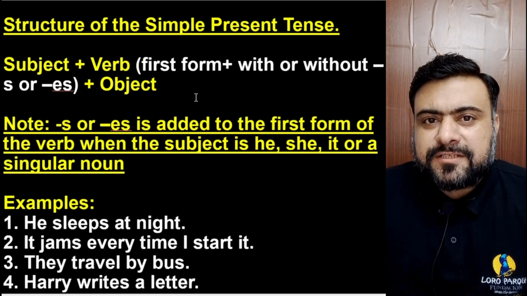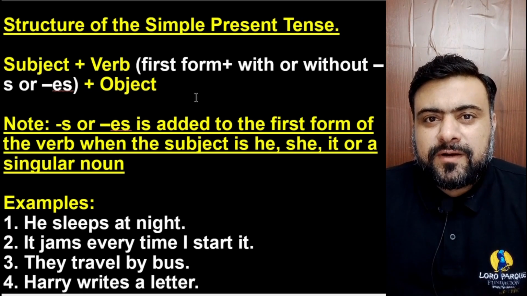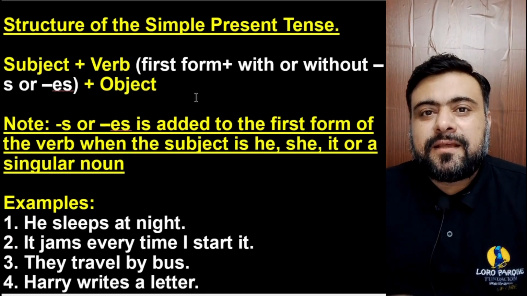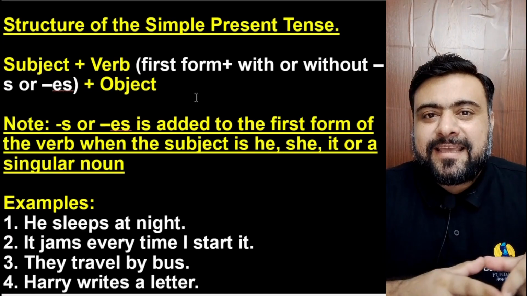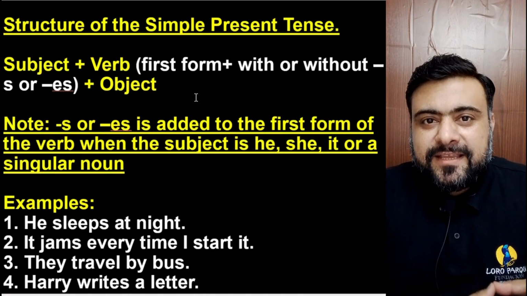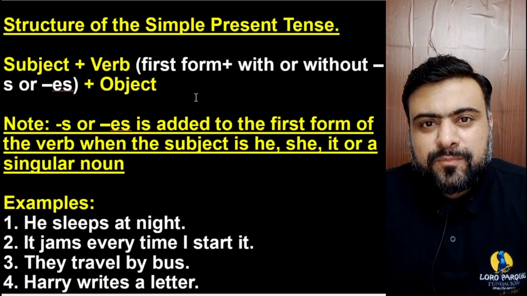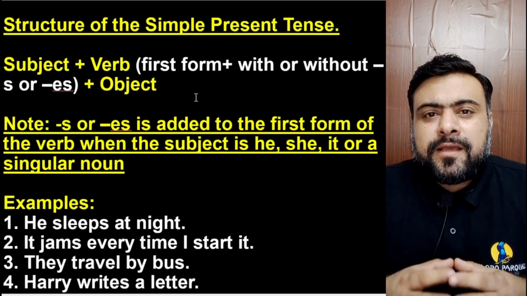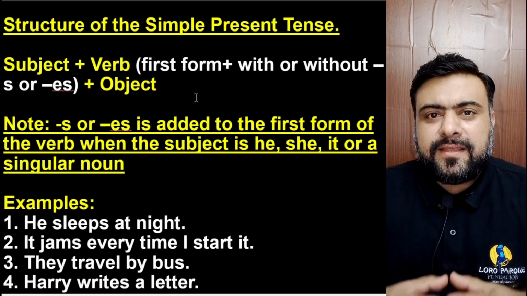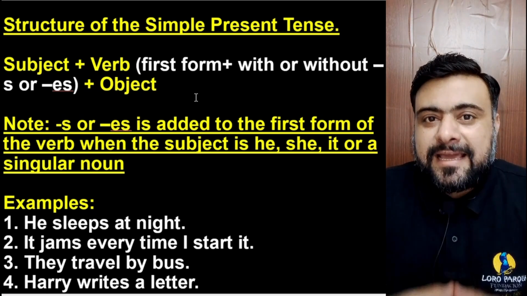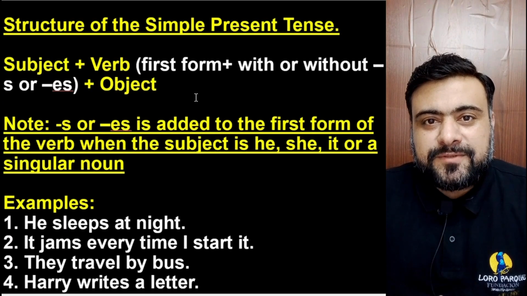They travel by bus. They, the subject. Travel, first form of the verb, by bus. Now travel doesn't have an s or es because the subject is they. If they is the subject, then we don't add s or es with the first form of the verb. He writes a letter. He, the subject, followed by the first form of the verb with the s because the subject is he, and a letter, the object.